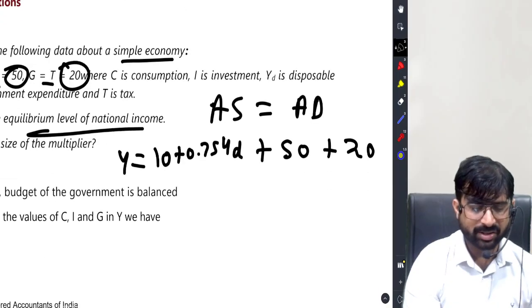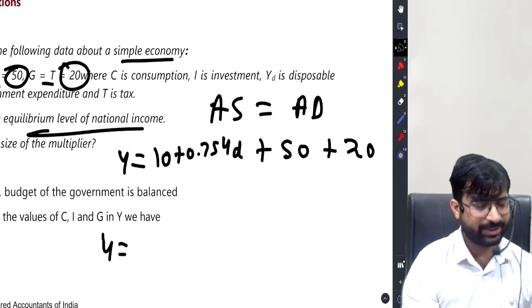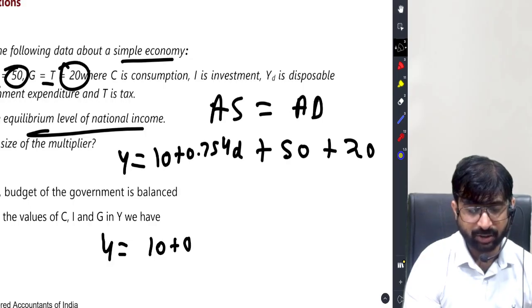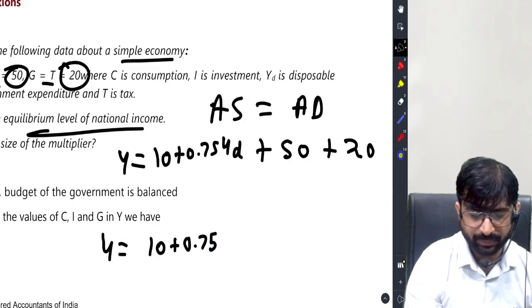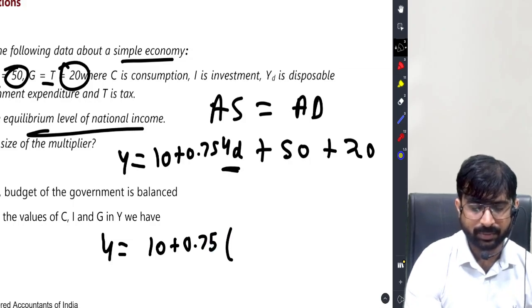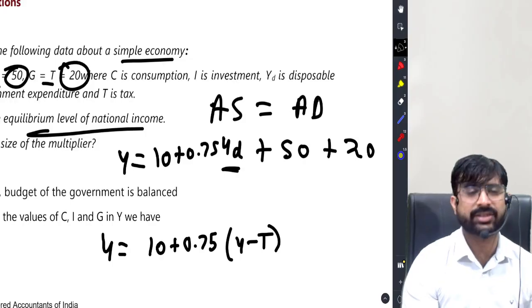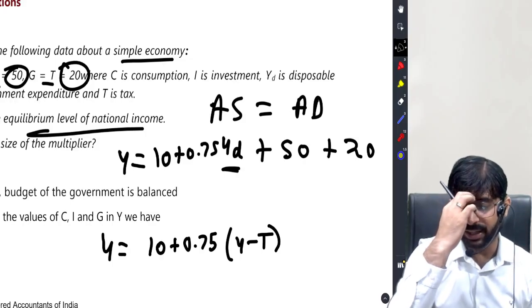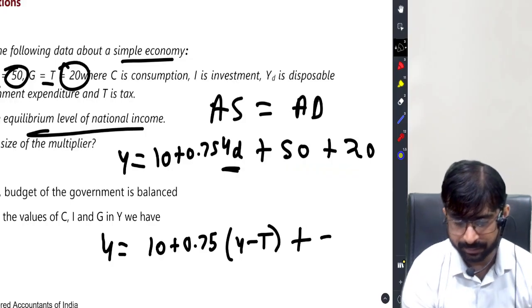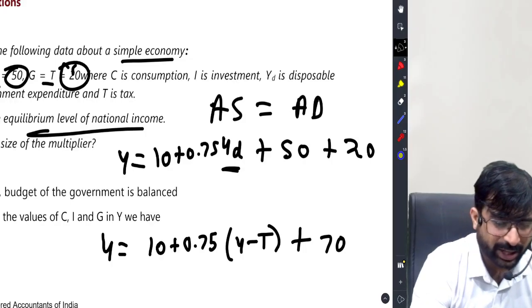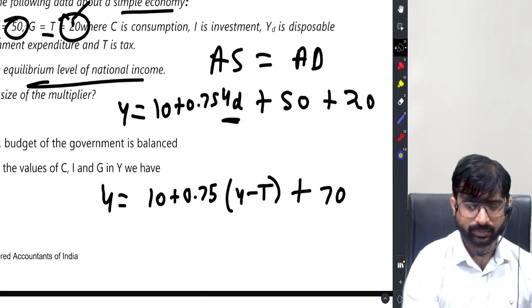Now class, pay attention everyone. Income I don't know, sorry. But I know one thing for sure, that 0.75 times disposable income, what is disposable income? It is income minus taxes. Plus 50 plus 20 is 70. Now tax is how much? 20.